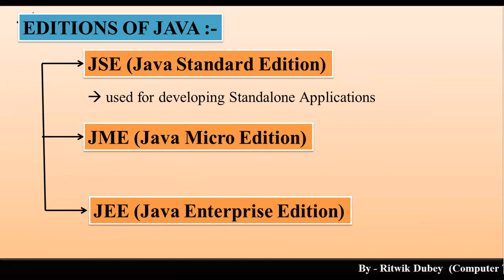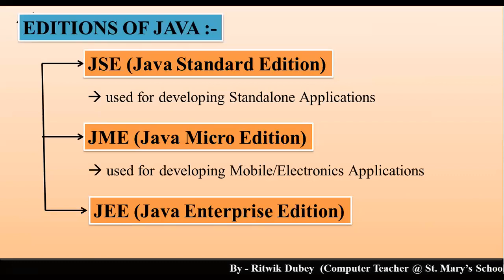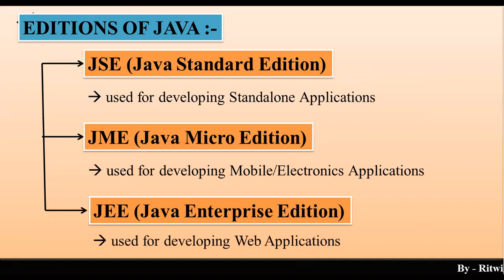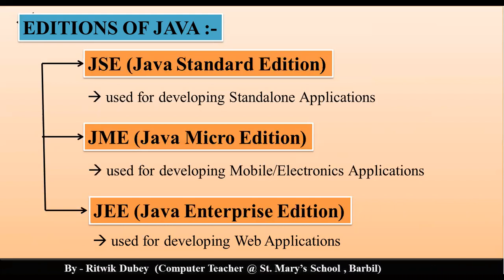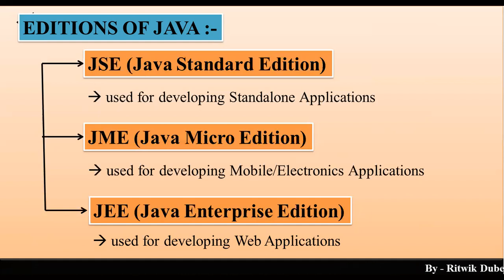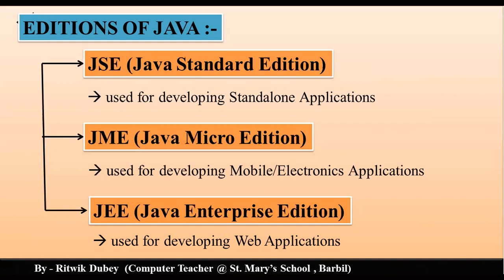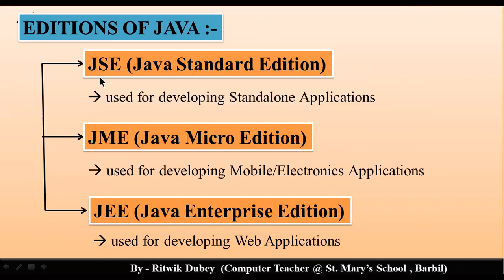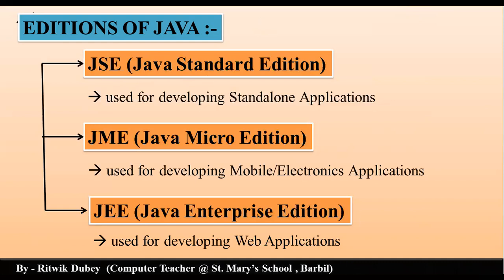JME, that is Java Micro Edition, is used for developing mobile or electronics applications. And JEE, that is Java Enterprise Edition, is used for developing web applications, I mean internet related web applications. For example, your online banking. Maximum bank websites are developed using JEE, that is Java Enterprise Edition. So we all will be writing the programs using JSE, that is Java Standard Edition. Clear?